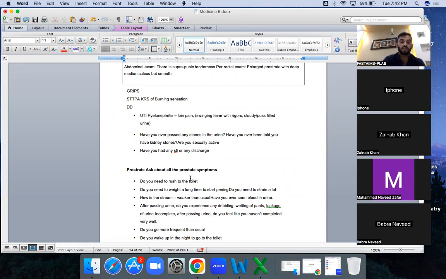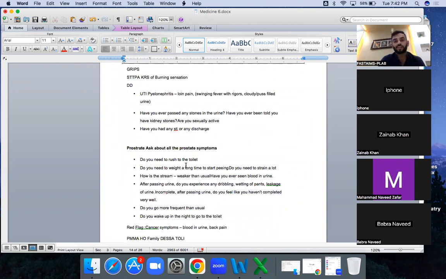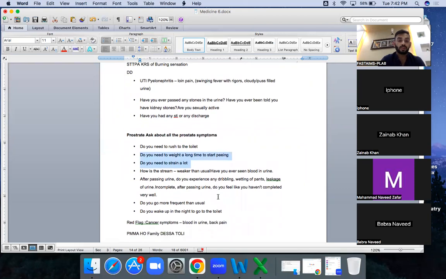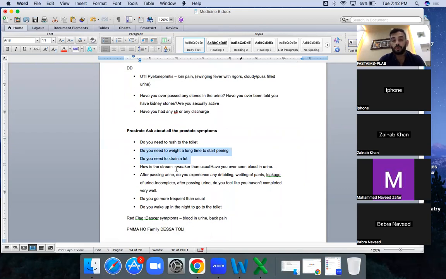Okay, urine incontinence. Do you need to rush to the toilet in general? We say yes. Do you need to wait a long time to start peeing? Do you need to strain a lot? These are the prostate questions, and you will be asking these questions in any of the urine incontinence scenarios. How is your stream? You will be asking about the stream.